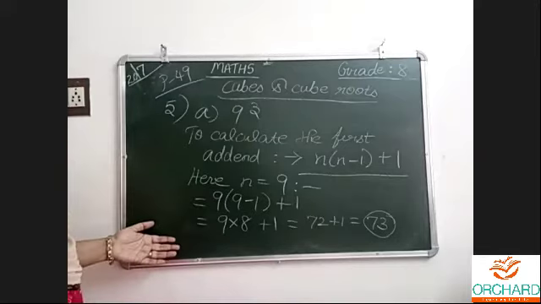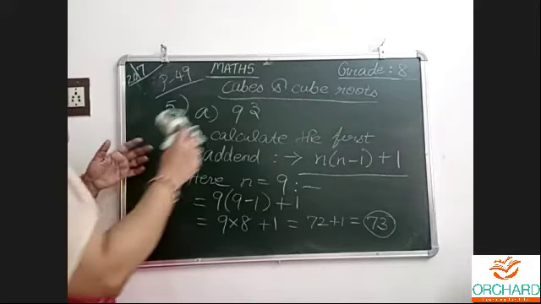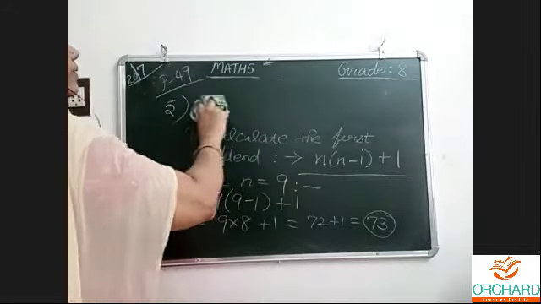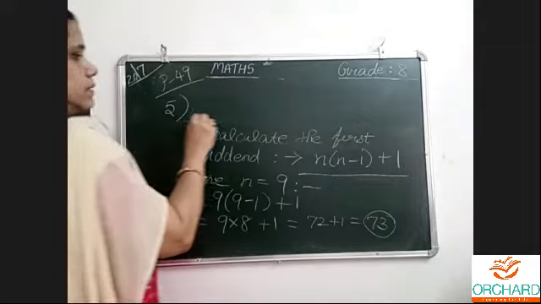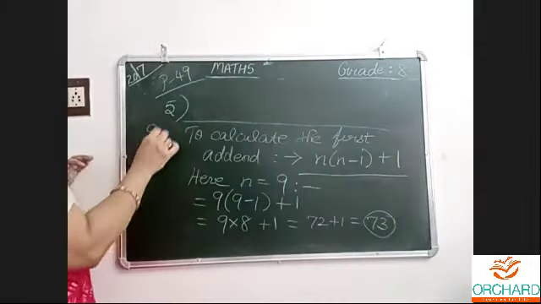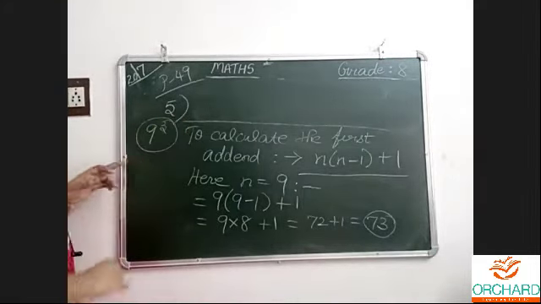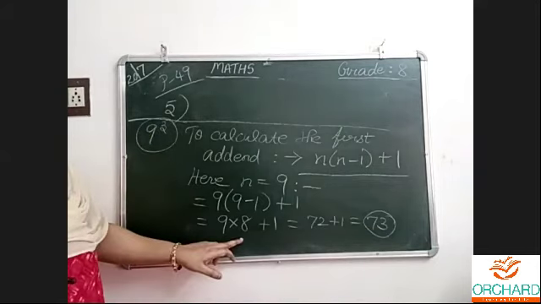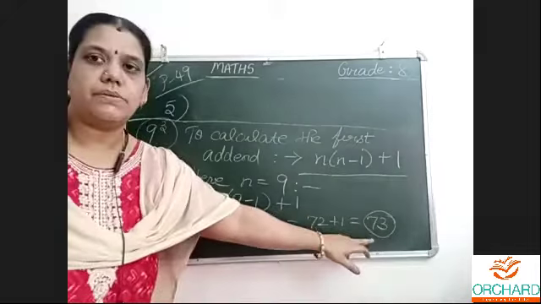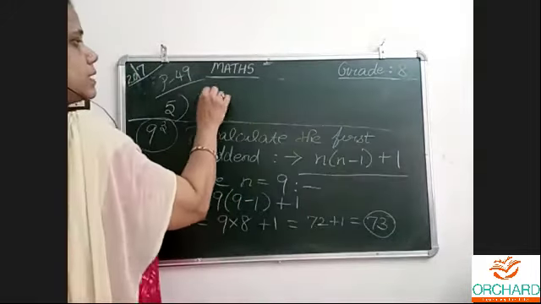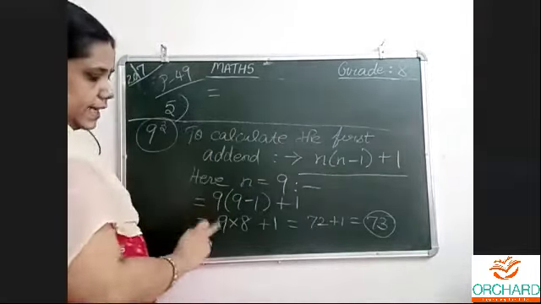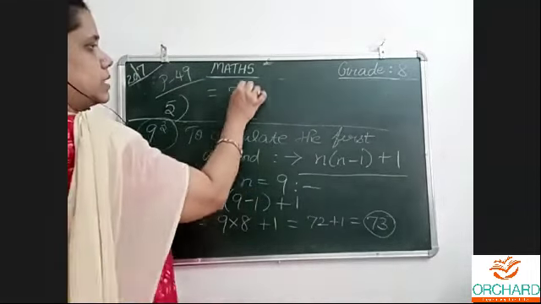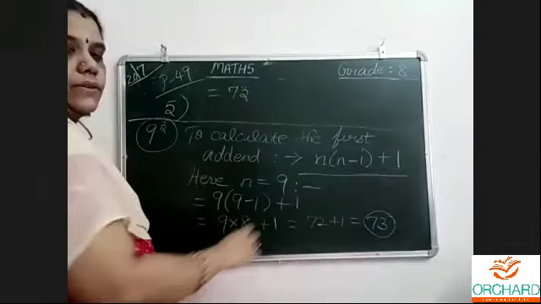So how do I have to write? I will erase here and write the question, this is the 9 cube question. Now, after this step, we got 73 as the starting number. It is the sum of the first 9 odd numbers, 9 odd numbers starting from 73. This is what we have found.